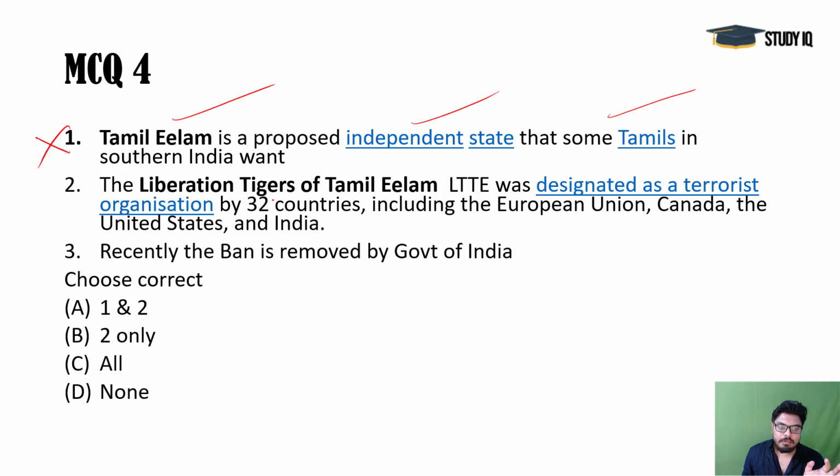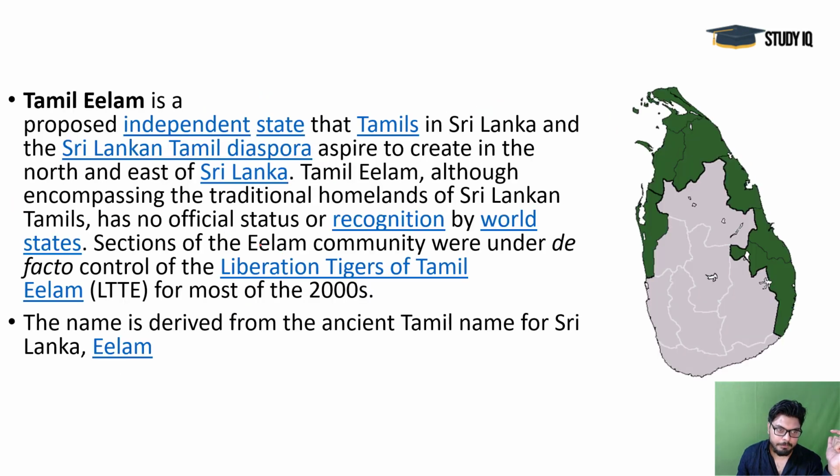So this is wrong. Second, Liberation Tigers of Tamil Eelam, LTTE, was designated as a terrorist group by 32 countries including India. That's correct. Third, recently the ban is removed. No, the ban is extended actually under the UAPA, Unlawful Activities Prevention Act. So that is extended for the LTTE group. So this is wrong here, and only 2 is the correct answer here.